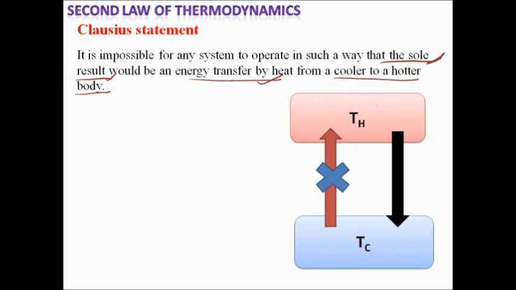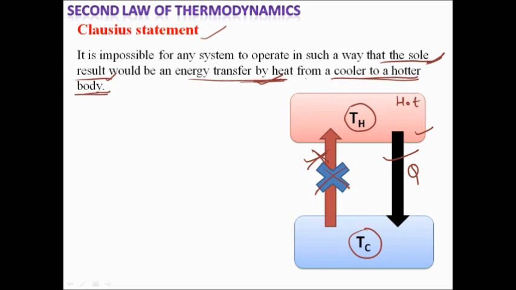There is one body which is having a temperature Th, and another with Tc. H is for hot and C is for cold. So this is having a lower temperature, this is having a higher temperature. From your regular experience you know that if you bring these two bodies in contact, heat will be transferred from the hotter body to the cooler body, right? It will not transfer automatically from a cooler body to a hotter body. So this is not possible, as we all know from our regular experience. Then what Clausius says is that it is impossible to transfer heat from a cooler body to a hotter body.